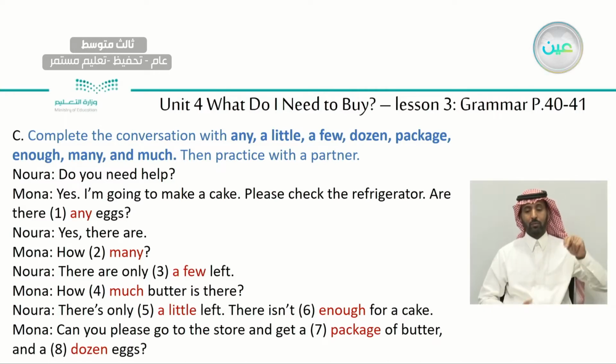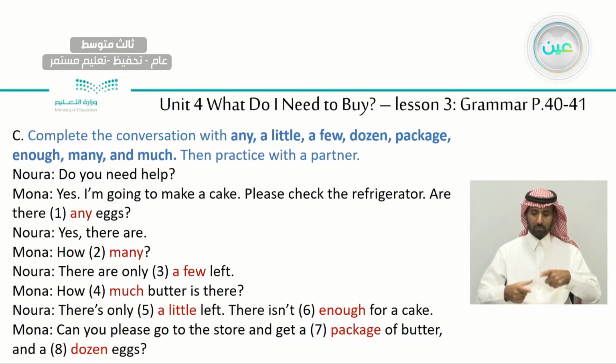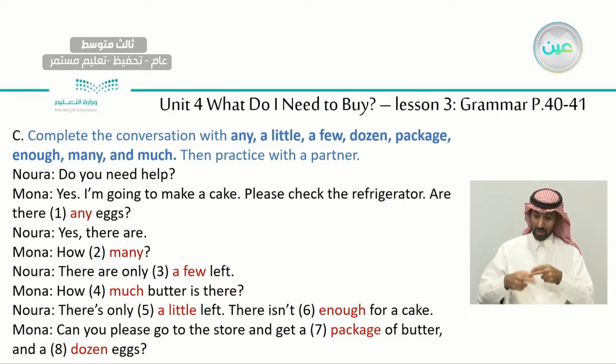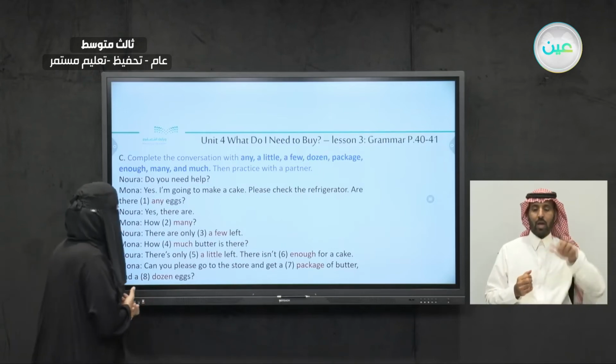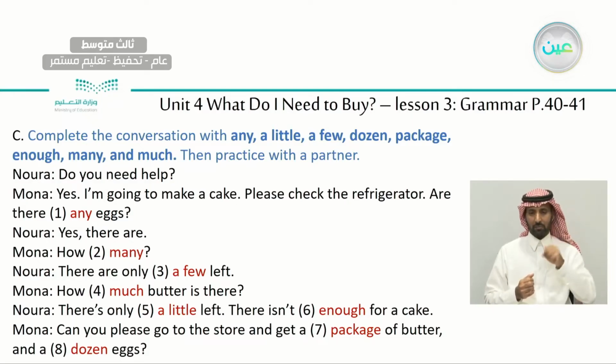Noura, do you need help? Okay, it's a conversation. Muna: Yes, I'm going to make a cake. Please check the refrigerator. Are there any eggs? We used any because it's a question. Noura: Yes, there are. Muna: How? We're talking about eggs. Countable or uncountable? Countable. So we use how many?